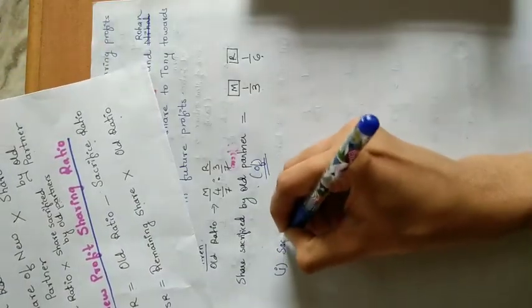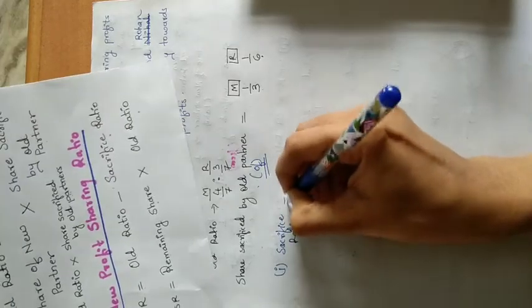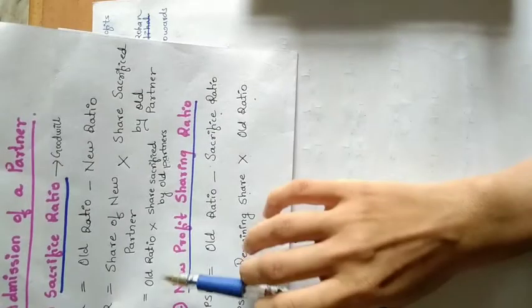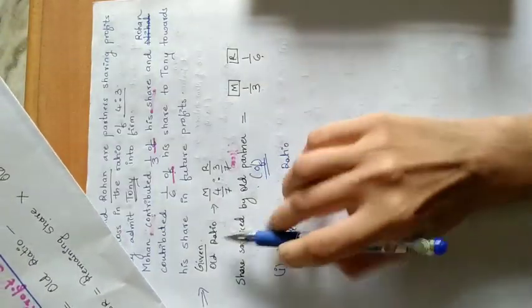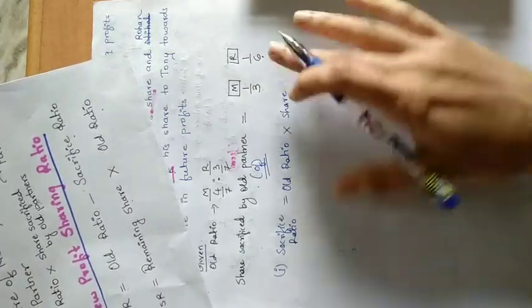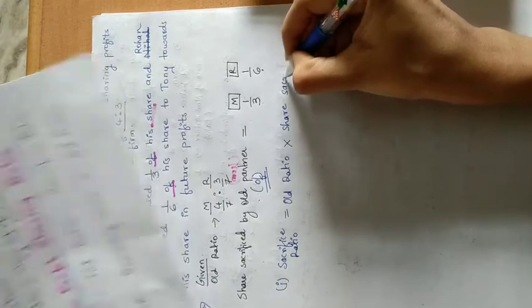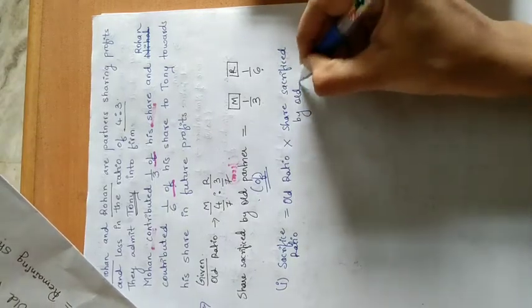First step is to calculate the sacrifice ratio. So sacrifice ratio is equal to old ratio, which we have with us here, multiplied by the share sacrificed by the old partner.